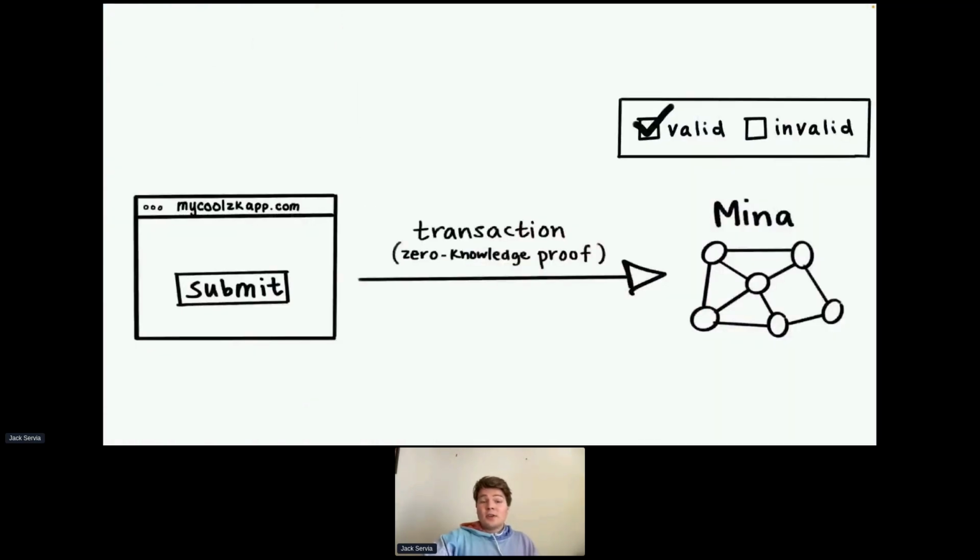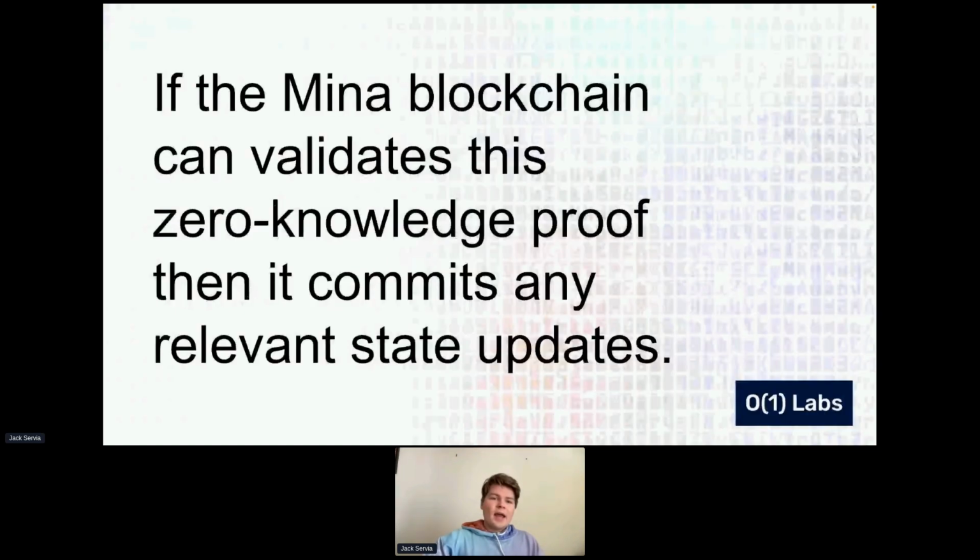And so the user runs their smart contract. They get a transaction, which is basically a zero knowledge proof and some other data, and they send this to the Mina network. And if the zero knowledge proof is valid, then Mina accepts the transaction, and if it's not, then it drops the transaction. And if it does accept the transaction, then it also commits any relevant state updates.